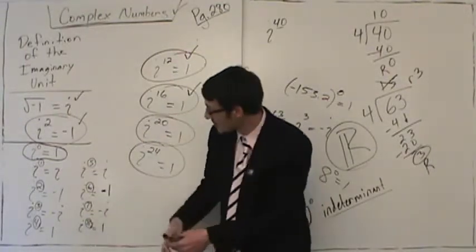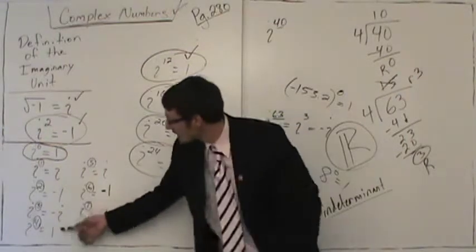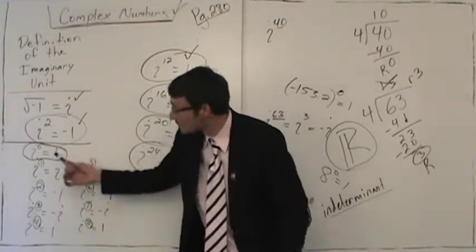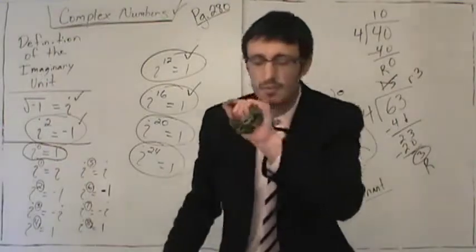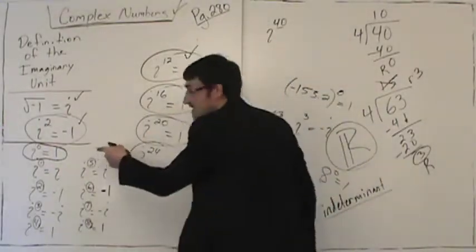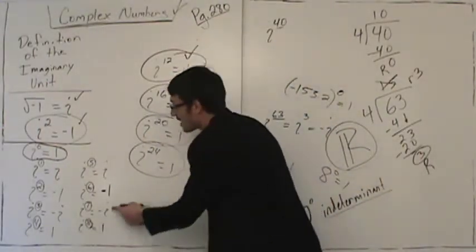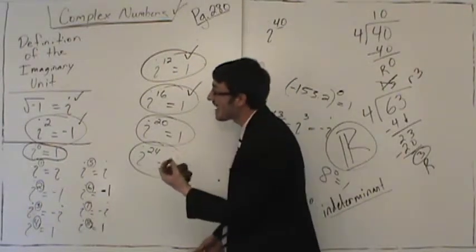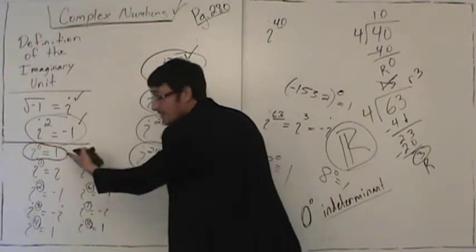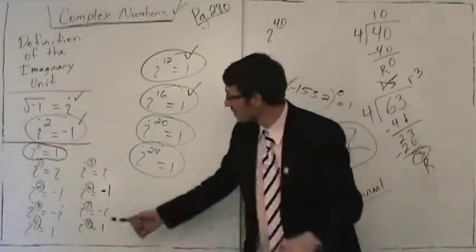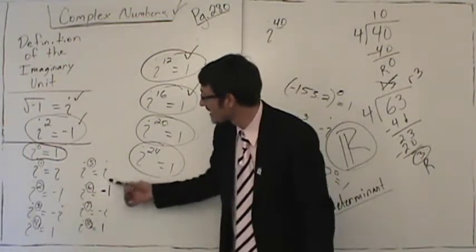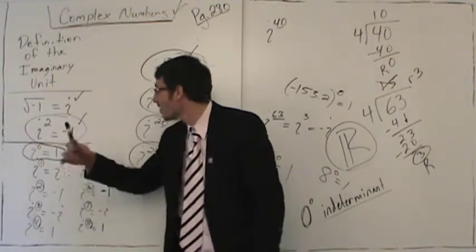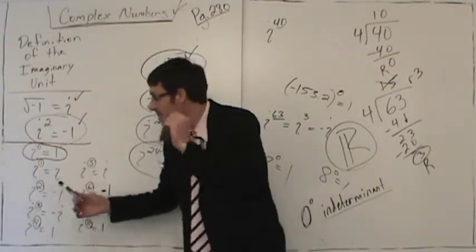Notice the pattern falls. 1, negative i, negative 1, i. 1, negative i, negative 1, i. 1. When I saw this for the first time, it blew my mind. This stuff doesn't even make sense. We have 4 possibilities, a probability of 1 out of 4, so a 25% chance that that is a 1. Yet notice that it falls perfectly in the pattern. Blows my mind every time I see it.